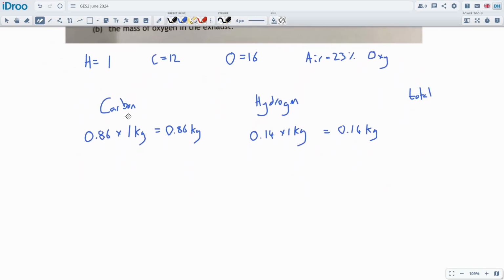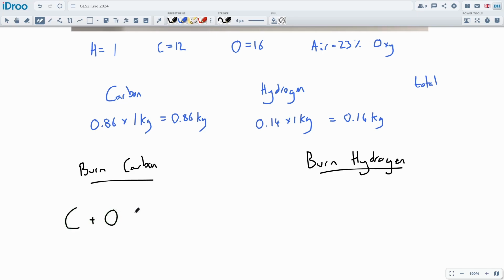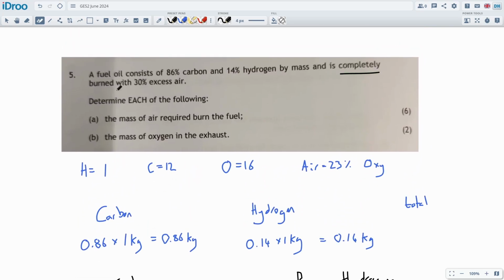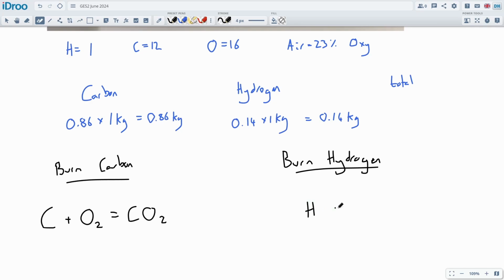Now we're going to burn the carbon and we're going to burn the hydrogen. Carbon plus oxygen is equal to CO2. Let's balance it out by putting an O2. It does say in the question that it is completely burned, so that's a technical way to say that it doesn't produce carbon monoxide, only carbon dioxide. It's complete combustion. Same thing for the hydrogen: we take hydrogen, add in some oxygen, and we'll make H2O.